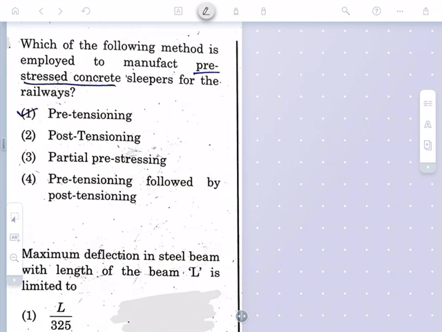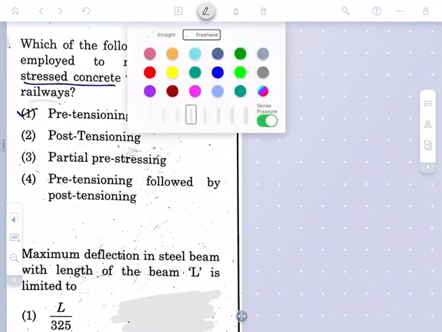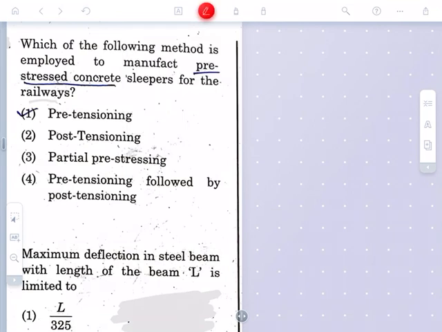Myself, Amit. I am here with the continuation of the Irrigation Department, Hyderabad Karnataka region Assistant Engineer question paper. Let me read out the question first. Which of the following methods is employed to manufacture pre-stressed concrete sleepers for railways in the Indian Railways? Which is the method that is employed for the manufacture of sleepers?